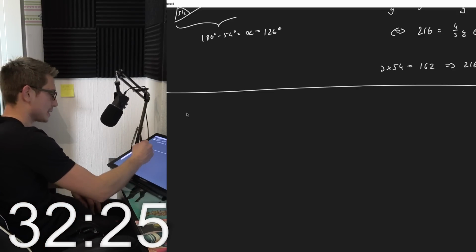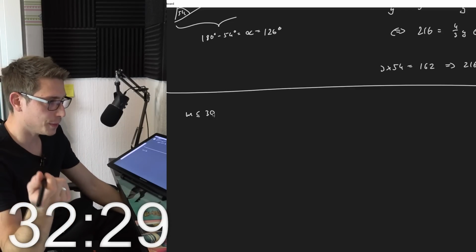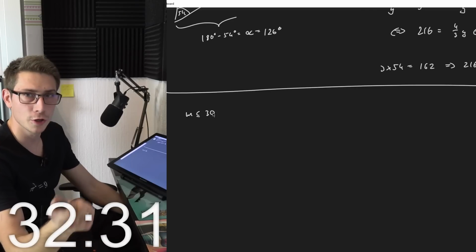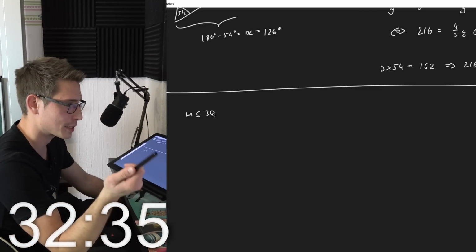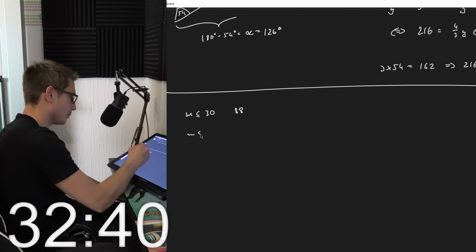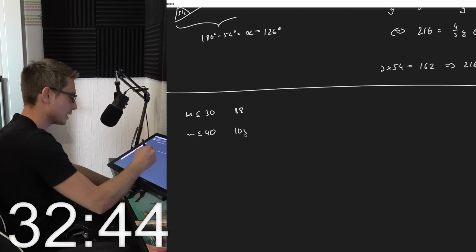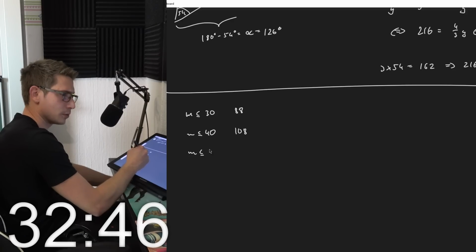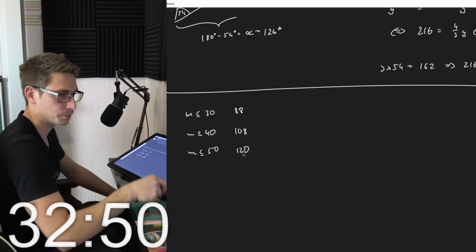That's basically just stacking up, so m less or equal to 30. Those are all the people that have 30 or lower marks, meaning we got 48 plus 40 is 88. Then m less or equal to 40 is thus 108, and m less or equal to 50 is 120.